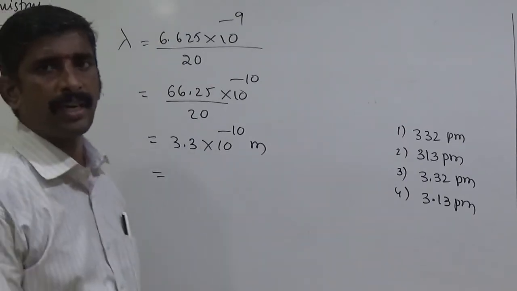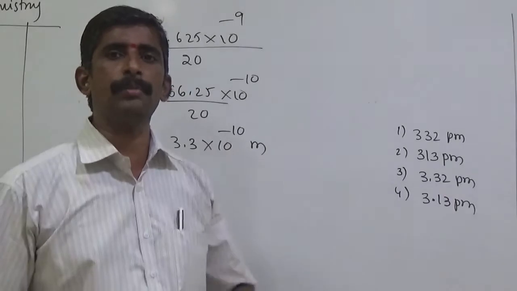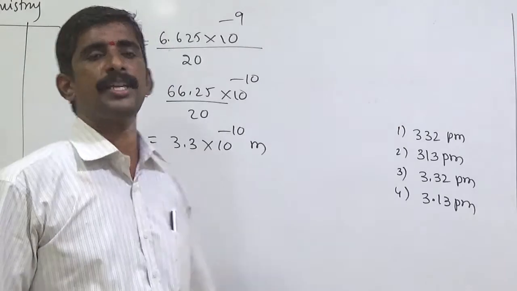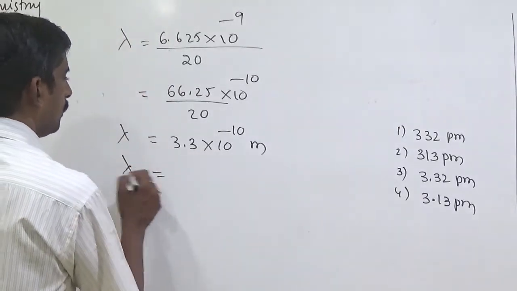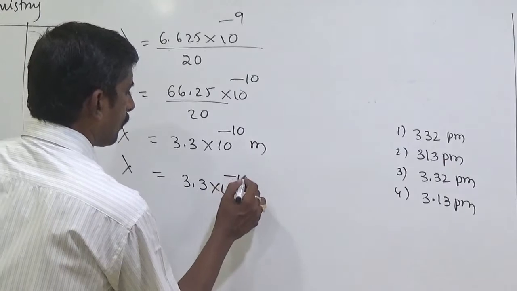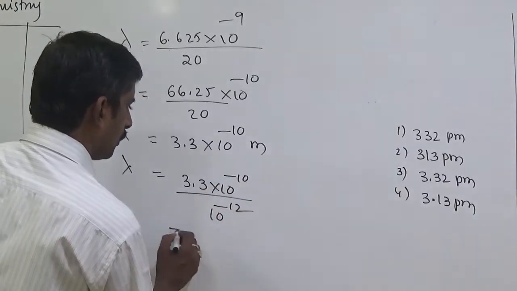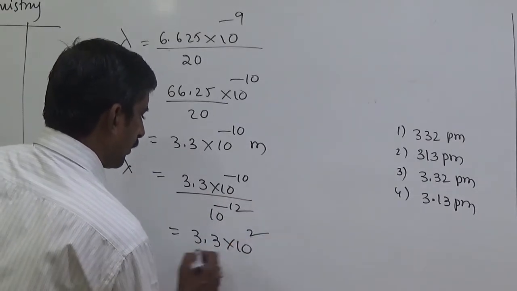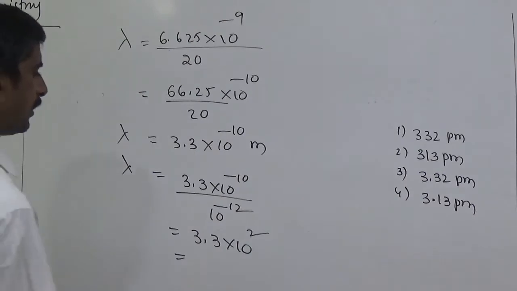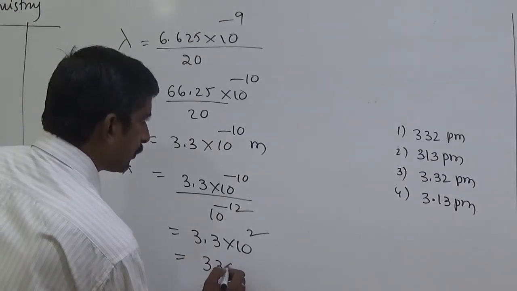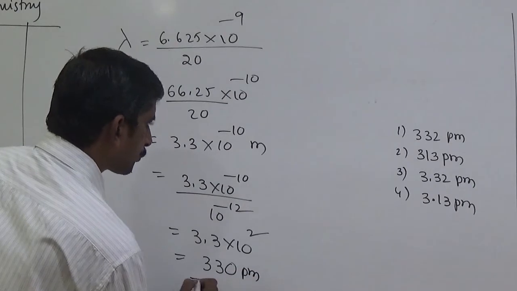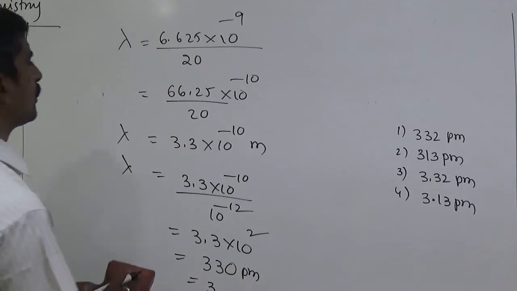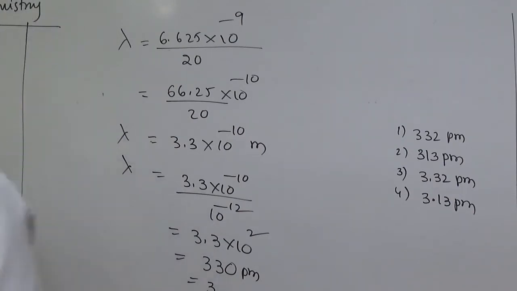Then convert into picometers. 1 picometer equal to 10 to the power of minus 12 meters. Converting meters into picometers means dividing by 10 to the power of minus 12. That means lambda equals 3.3 into 10 to the power of minus 10 by 10 to the power of minus 12, that is 3.3 into 10 squared. 10 squared means 100, 100 into 3.3, so nearly 330 picometers, so 332. Sorry, 66.25 by 20.